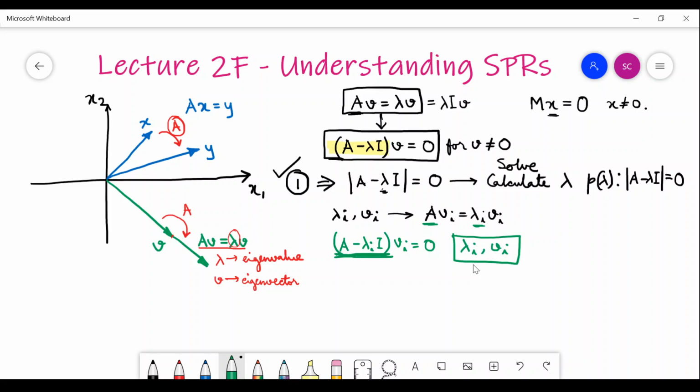What is the implication in control systems? What is the implication of this in control system? Huge implication, huge implication. What is our system equation? The unforced system equation, the homogeneous equation, homogeneous state dynamics, x dot equals Ax. This is our homogeneous state dynamics for an LTI system, correct?